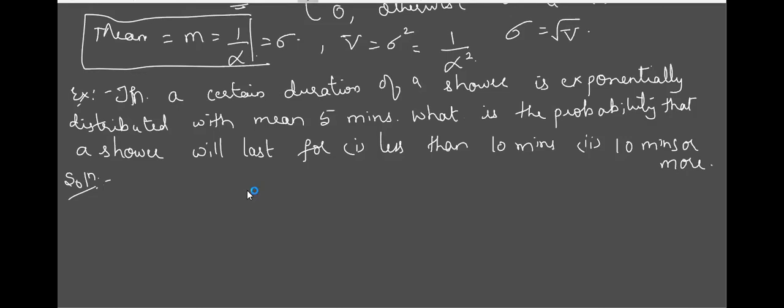See what they have given. It is exponentially distributed with mean 5 minutes. Which quantity have they given? m. m is equal to 5, right? What is the mean for exponential distribution? 1 by alpha. That means they have given 1 by alpha.